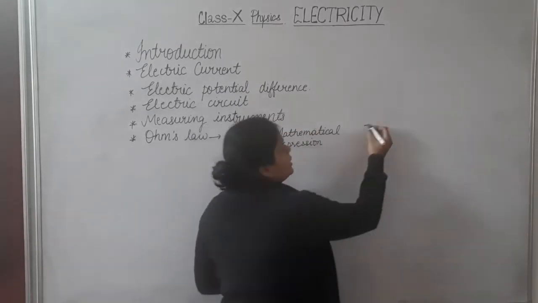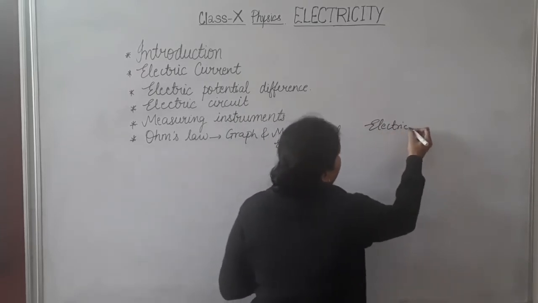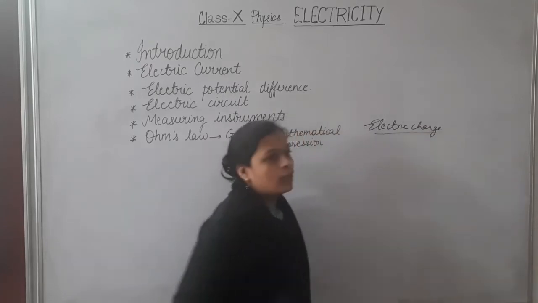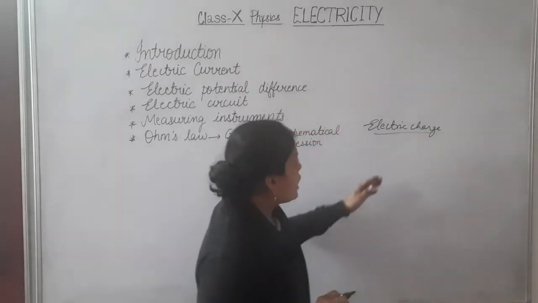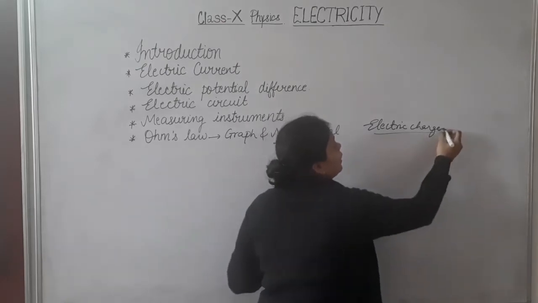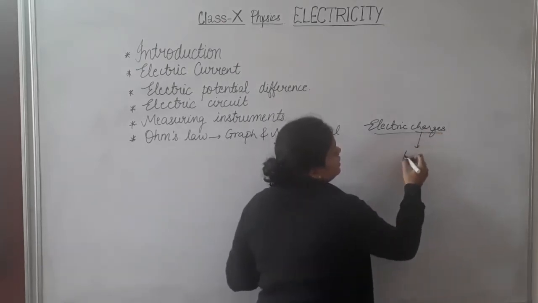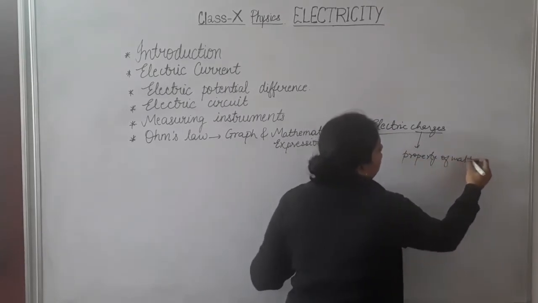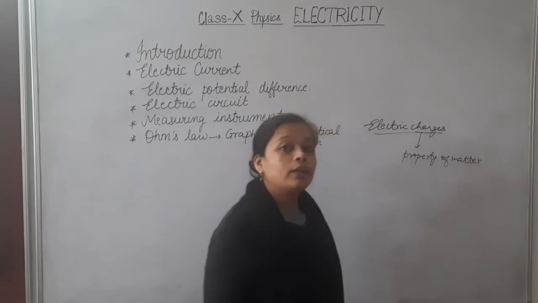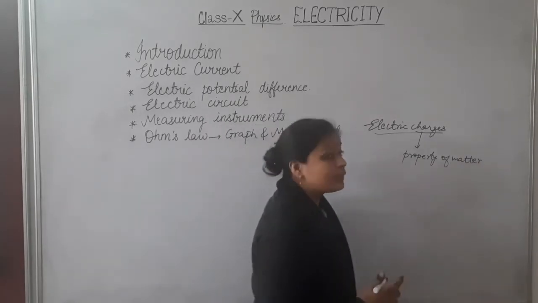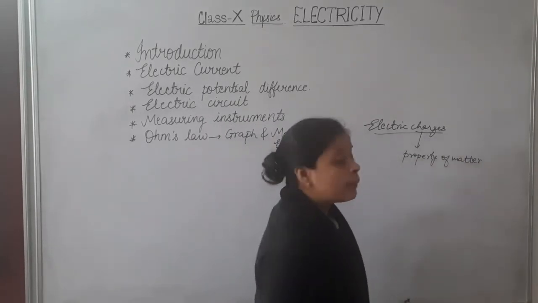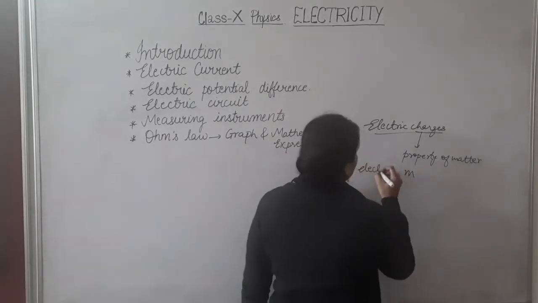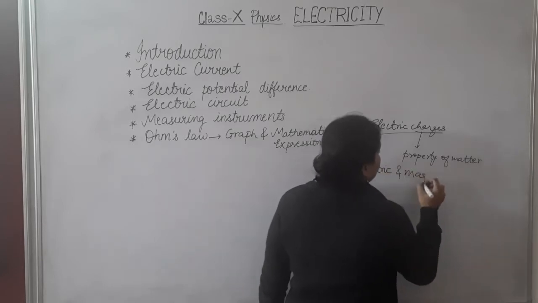Now the question arises, what is electric charge? If we are saying that electricity is the branch of physics in which electric charges are studied, then what are electric charges? It is actually a property of matter. Electric charge is a property of matter which produces and experiences some type of electric and magnetic effect.